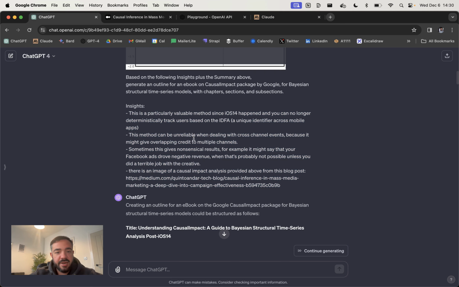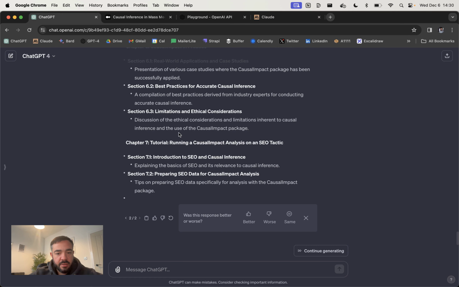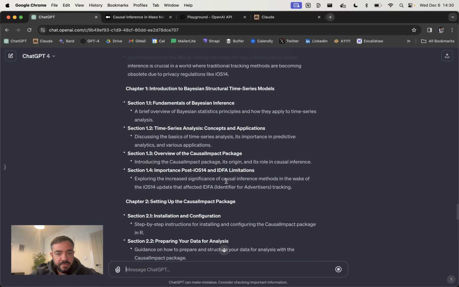And we're going to run it in Claude and in GPT-4. So just need to click continue generating. It's still going.